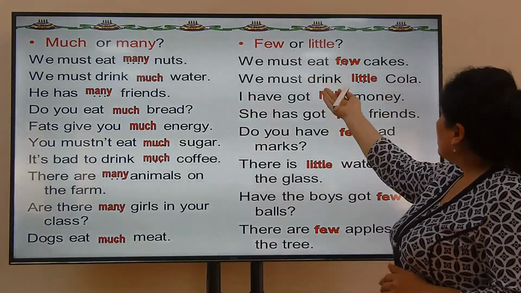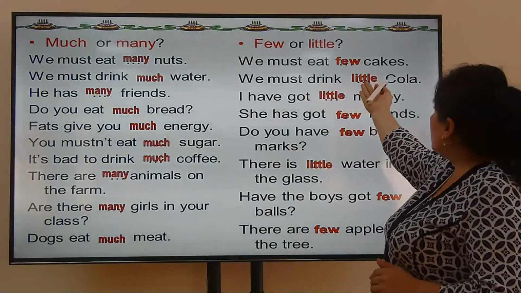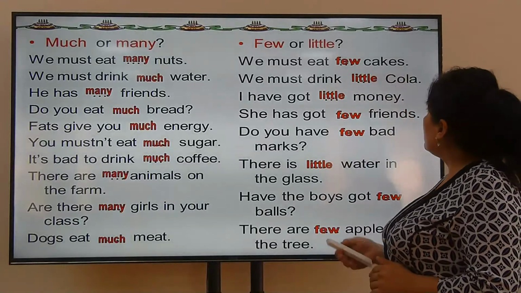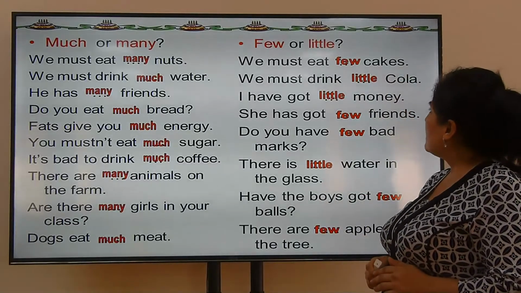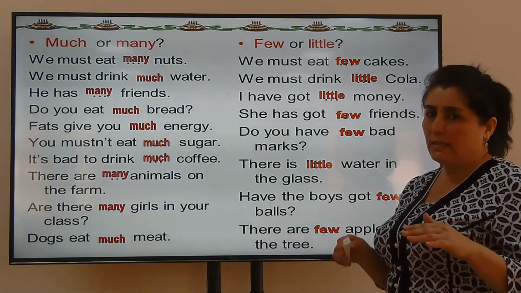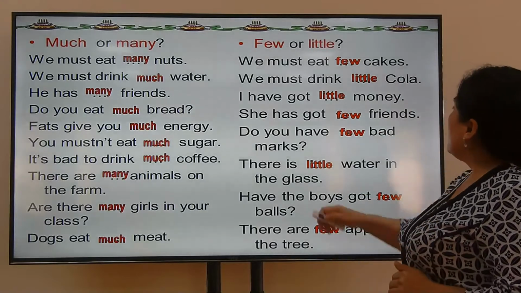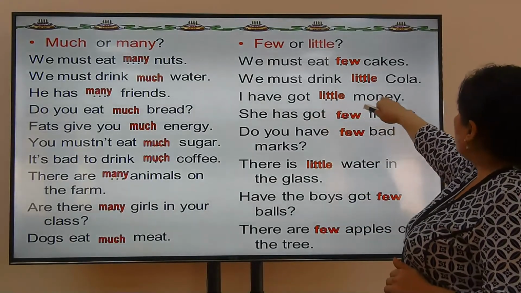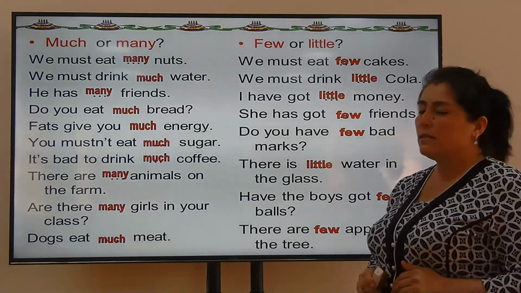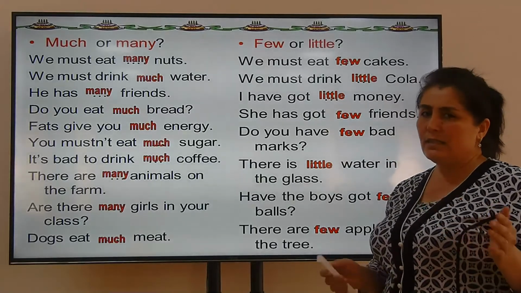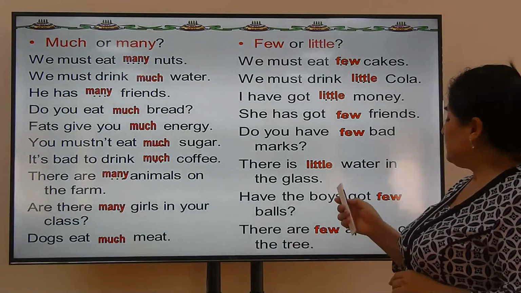So here, few or little. We must eat few cakes. We must eat very few cakes. It isn't enough for us. We must drink little cola. We must drink very little cola. It isn't enough to drink.